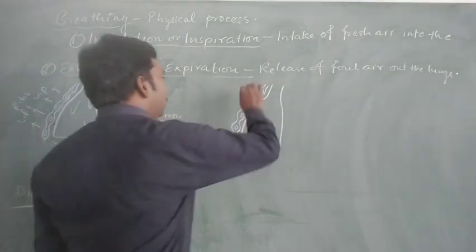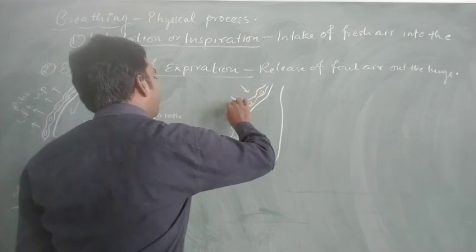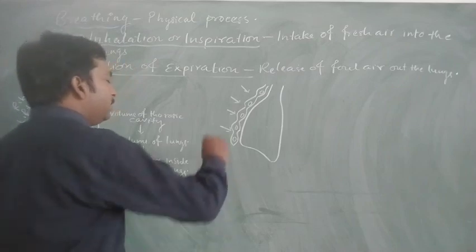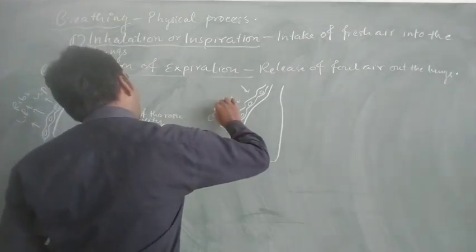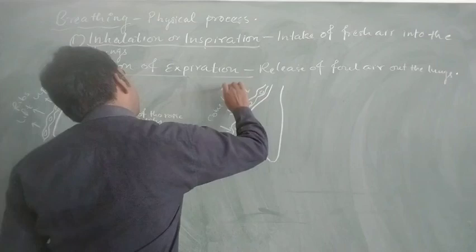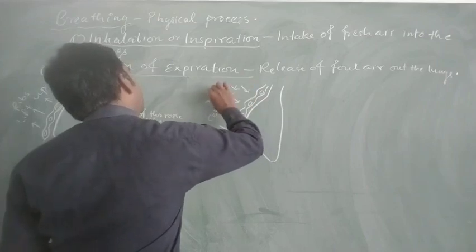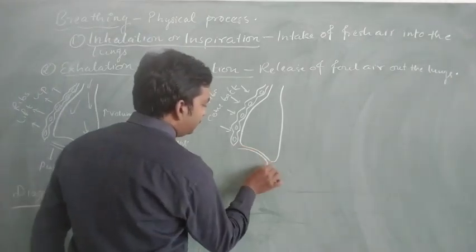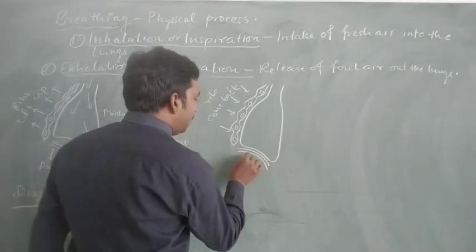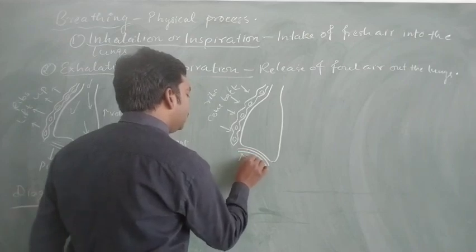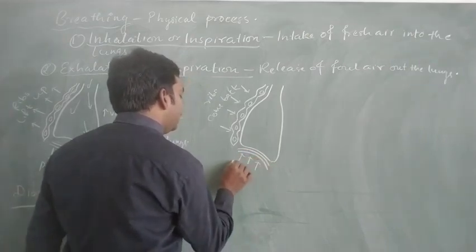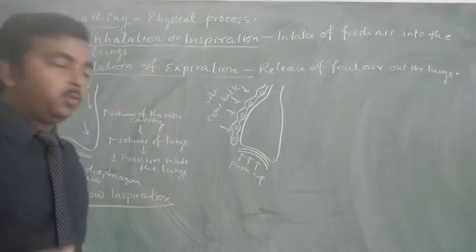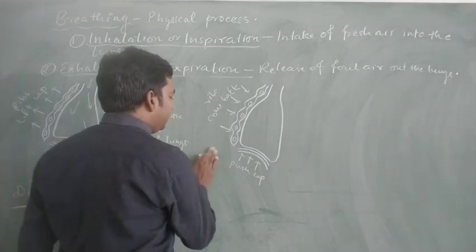So ribs, in the case of inhalation, what happens to the ribs? The ribs come back, along with the diaphragm also pushing up. Diaphragm also pushes up.